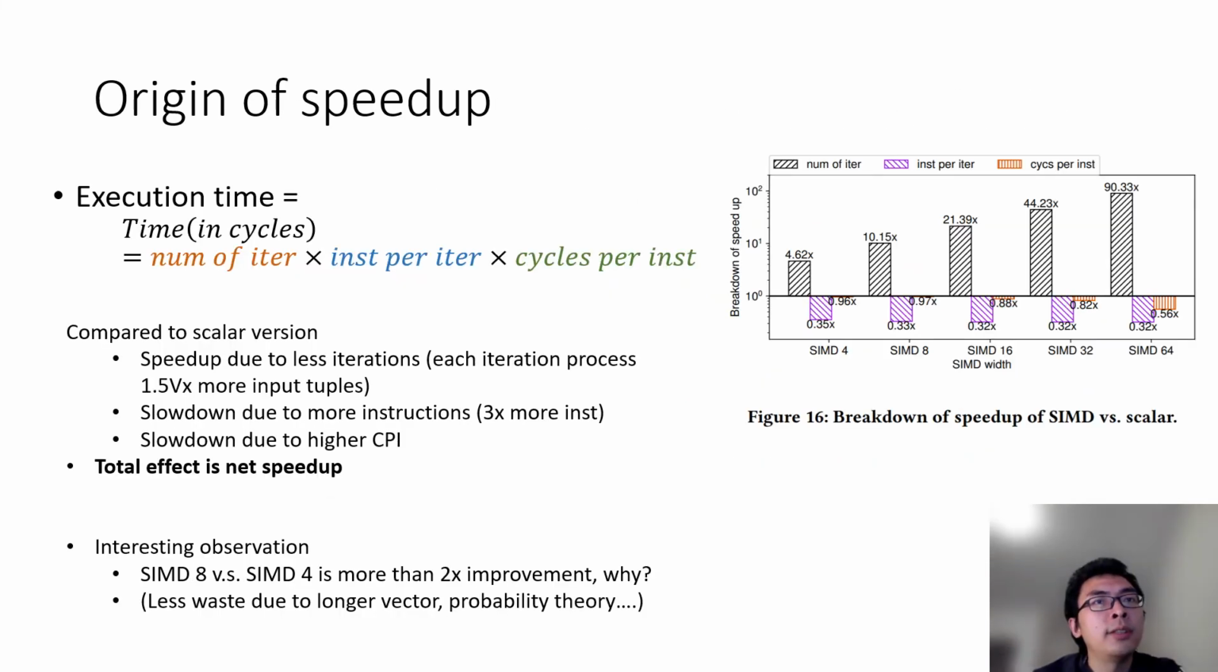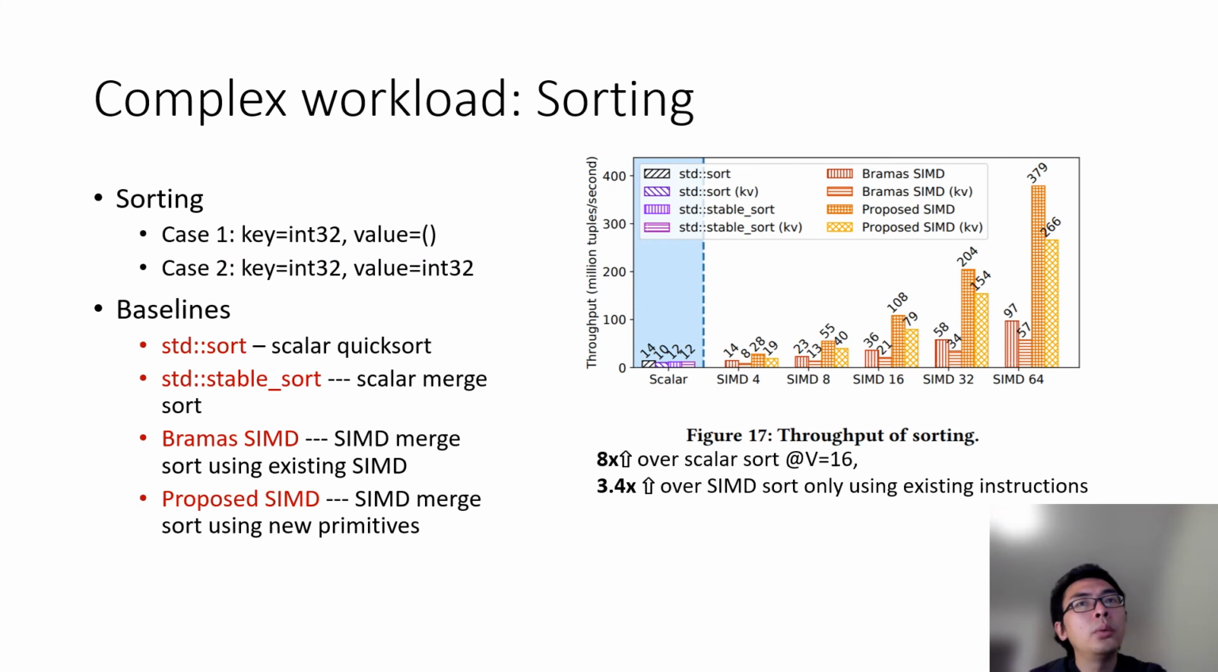The major contributor for the speedup is the reduction of iterations in the main loop. In each iteration, the SIMD version processes 1.5 V times more tuples than the scalar version. Although the SIMD version has 3 times more instructions per iteration and slightly higher CPI, the total effect is a net speedup. We also look at the complex workloads, where MSO is used as a basic building block and will be invoked multiple times.